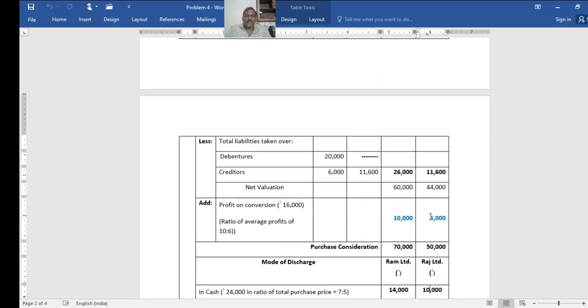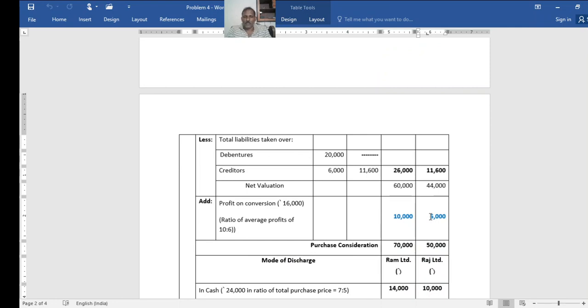Less total liabilities taken over: debenture 20,000 only in case of Ram Limited, creditors 6,000 and 11,600. So now total agreed value of liabilities is 26,000 for Ram Limited and 11,600 for Raj Limited. And here the difference, that is the net valuation, is 60,000 and 44,000. When you deduct the agreed value of liabilities from the total agreed value of assets, you get this. And the profit has to be added, total 16,000, given there as 10,000 and 6,000. When you add, the purchase consideration amount will be 70,000 and 50,000.